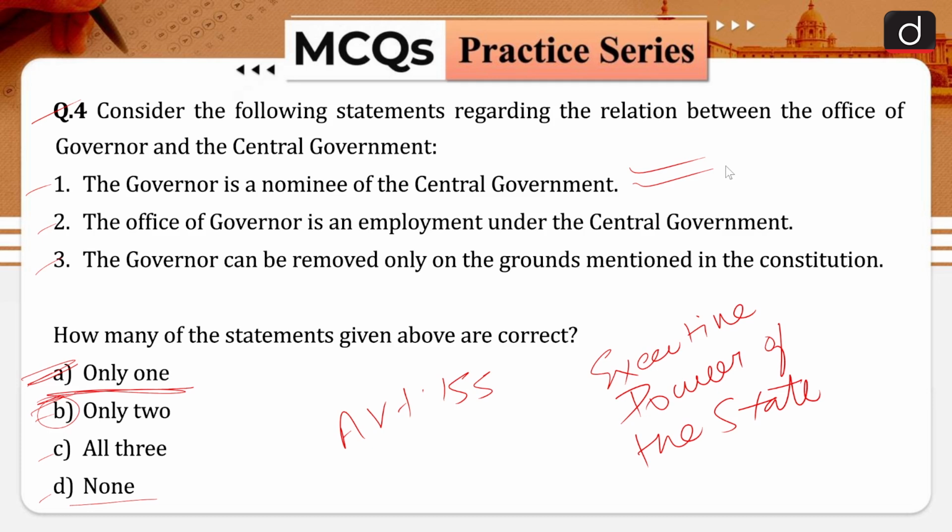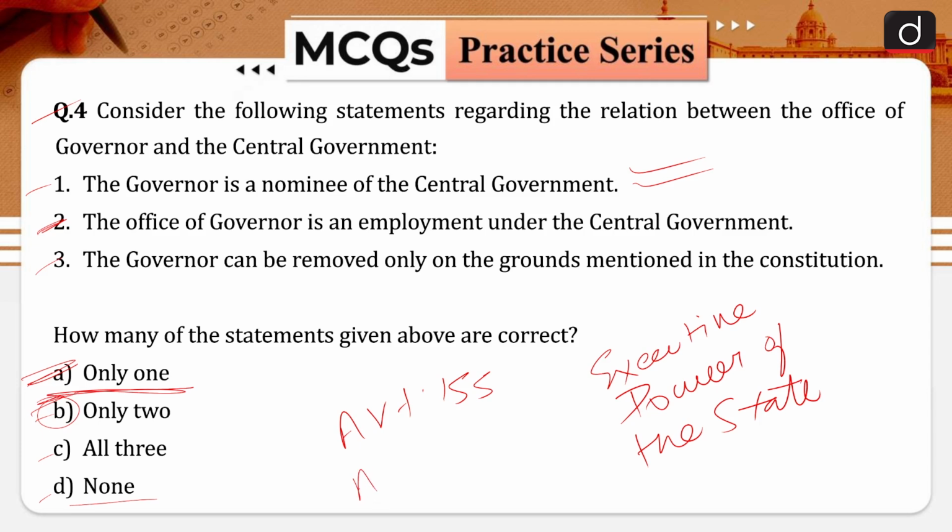Though appointed by the president, that is the central government, the governor is not in the employment under the government of India. It has been held by the Honorable Supreme Court of India that the office of the governor is not subordinate to the government of India, and that is why your statement number 2 is incorrect in nature.